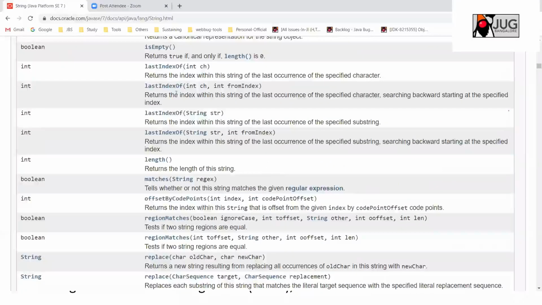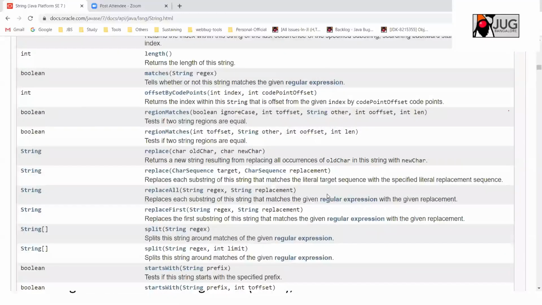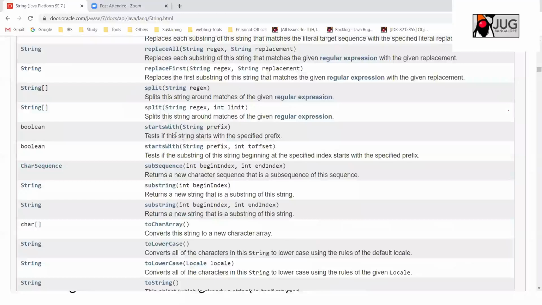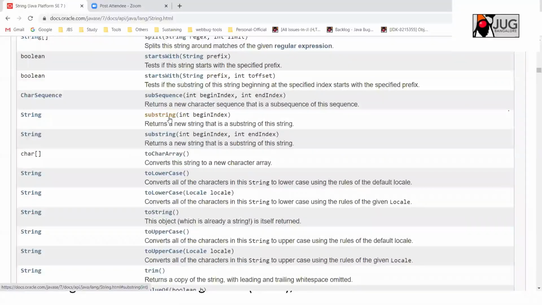And there are first and last characters, lastIndexOf, indexOf, which also tell on which index this exists. And substring returns a substring of a string, and you can either give only the begin index, and it goes till the last index, or you can specify both the begin index and the end index, depending on what substring of the string you need.